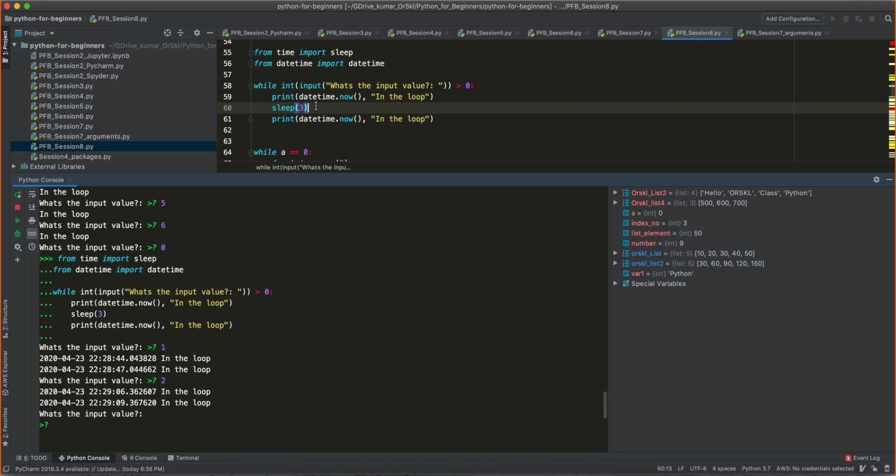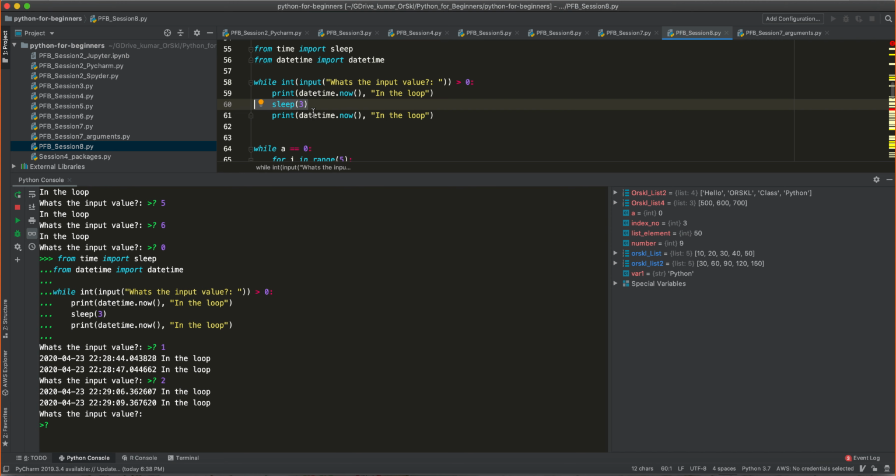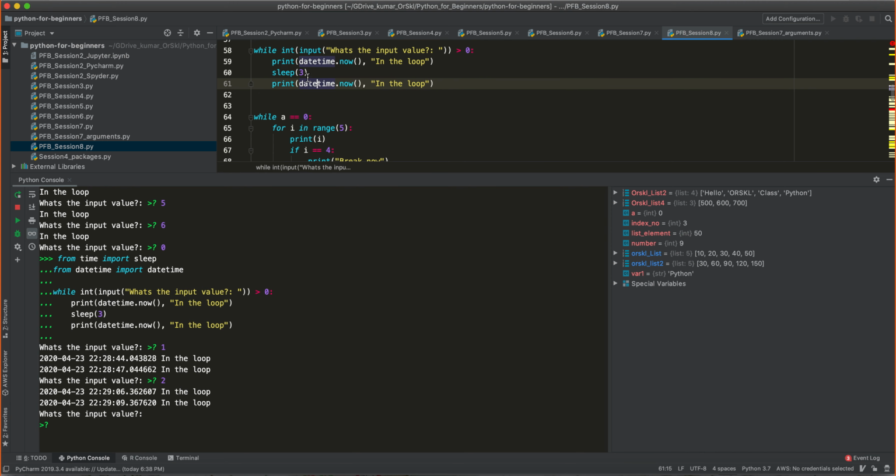So sleep is the one that will help you to hold the program after executing line number 59. After executing line number 59, as soon as it picks up this command, the program will wait for 3 seconds and then it will start moving to the next steps. That is the value of sleep as a function. Okay, by default, remember this is all in seconds. So if you want to wait for 1 minute, you have to say 60 seconds.